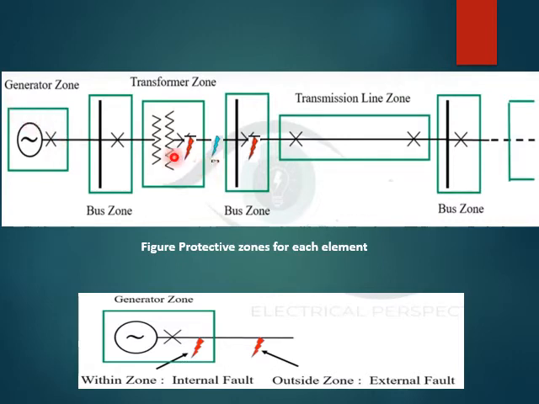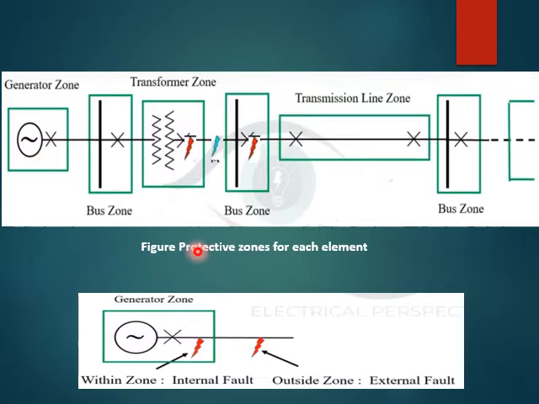Now if the fault occurs in the transformer zone, the relay is going to sense that fault and the circuit breaker will trip, making sure that the transformer, the bus bar and the generator are safe. Any fault which is occurring within the zone is going to cause the tripping of the relay, which causes the opening of the circuit breaker located within that zone only, as I discussed.